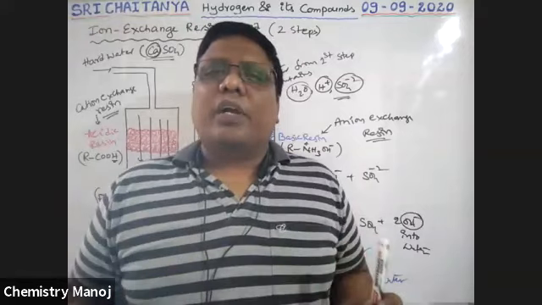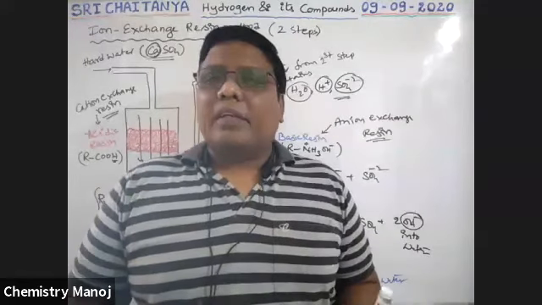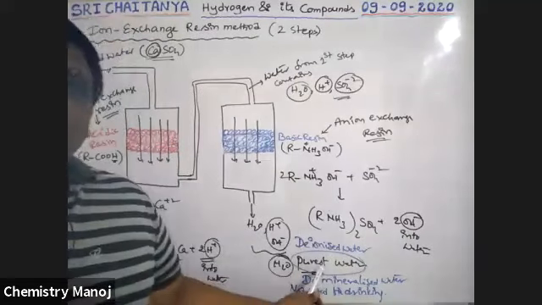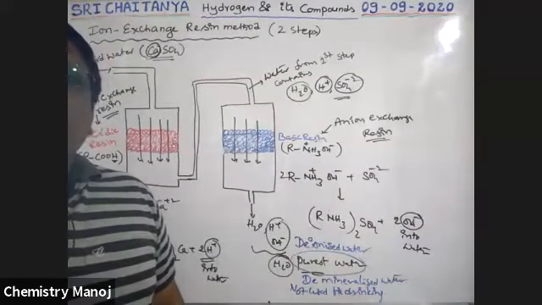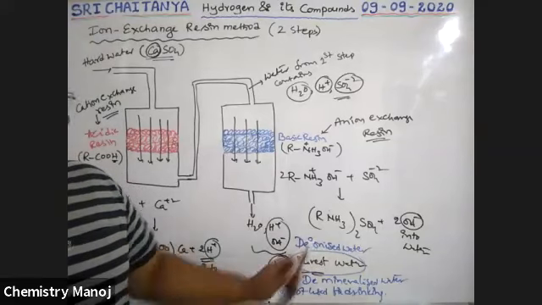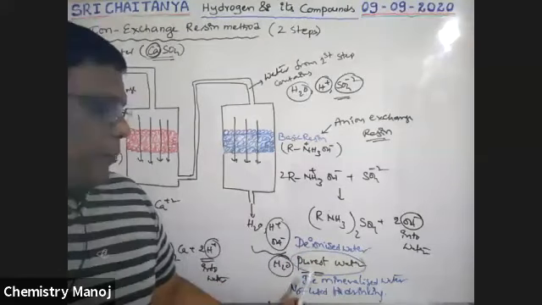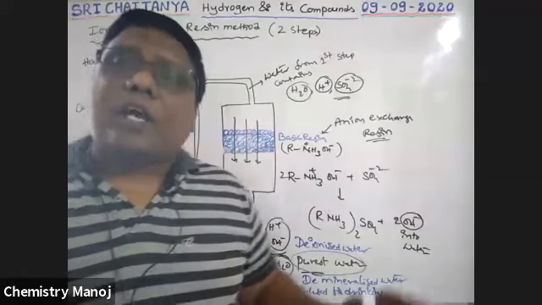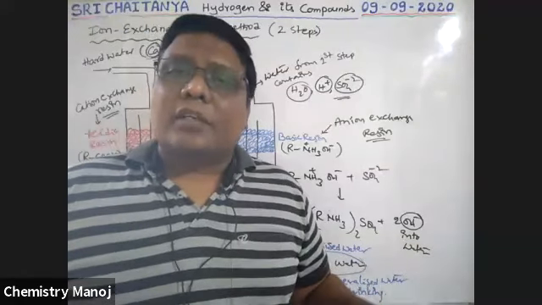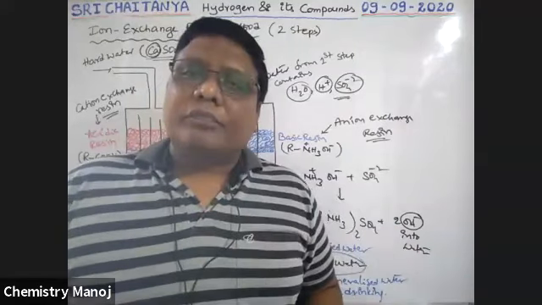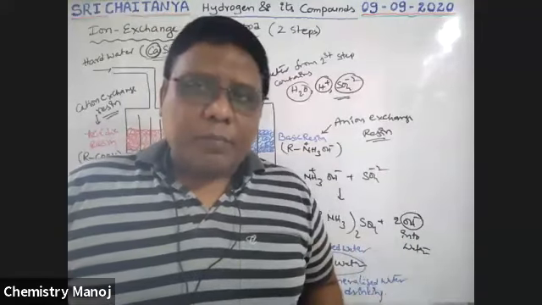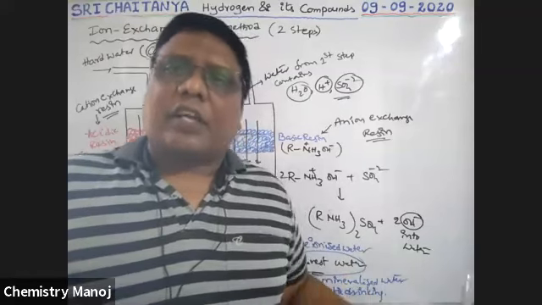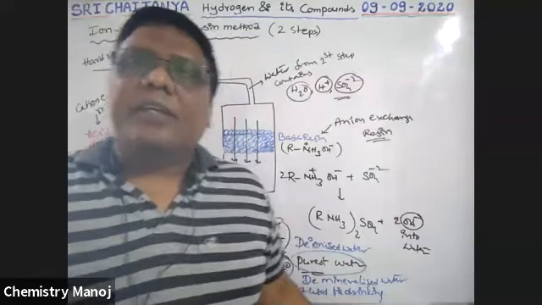That is why it is not used for drinking purpose, and it is called deionized water or demineralized water. It is as pure as our distilled water. Distilled water is also not used for drinking purpose, boys.